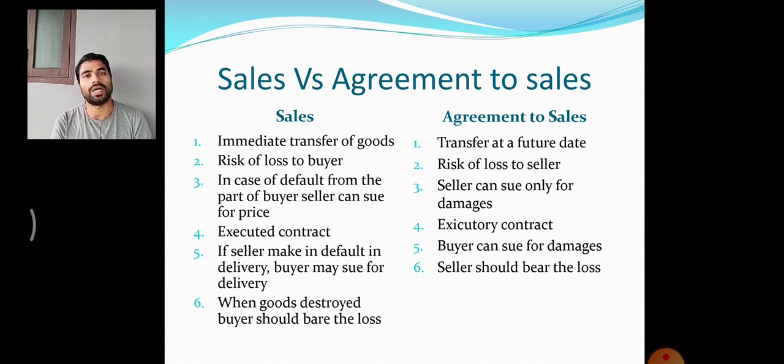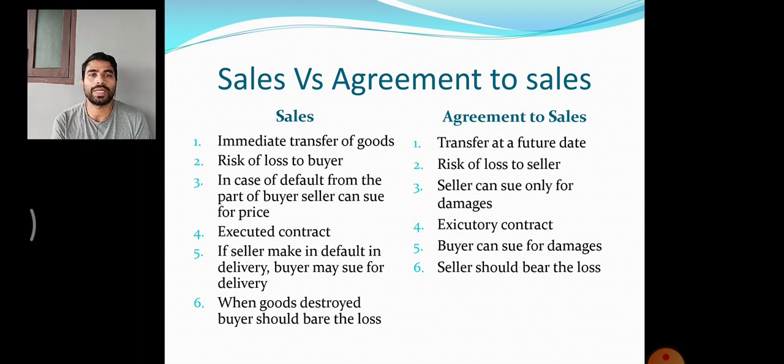Now, a sale is an executed contract. It is over. The contract between the buyer and seller is over, and the goods are transferred. That is why a sale is an executed contract. But in case of an agreement to sell, it is an executory contract. The contract will be executed in the future. That is why it is just an executory contract.